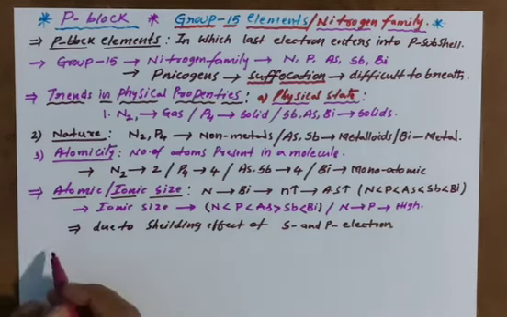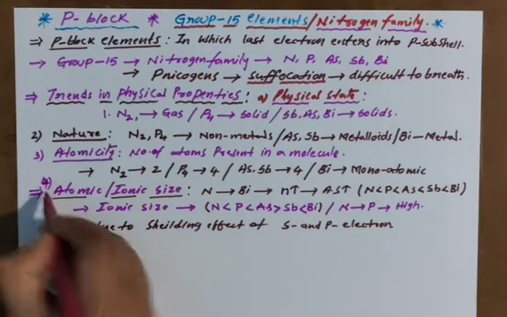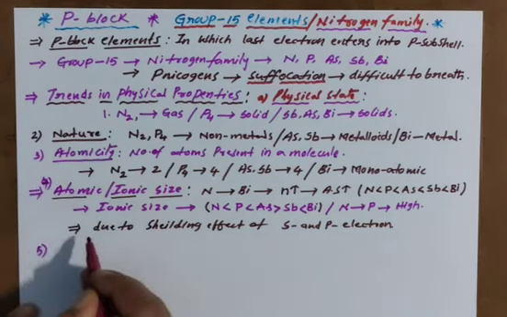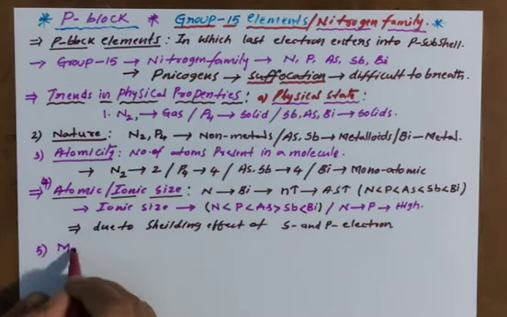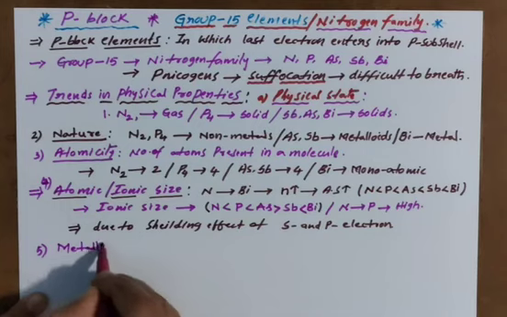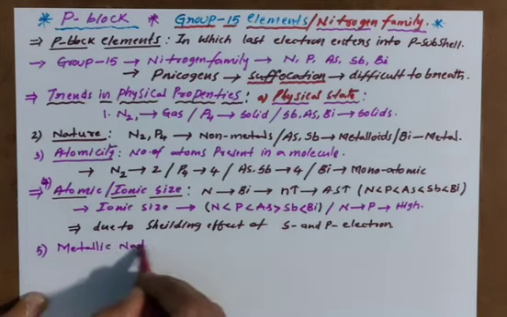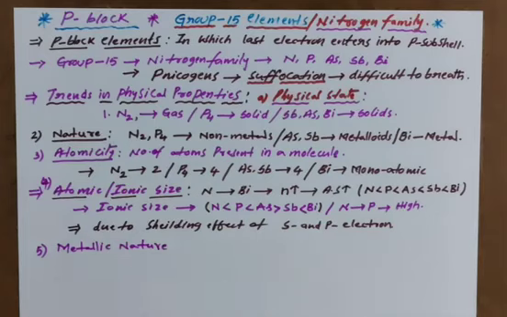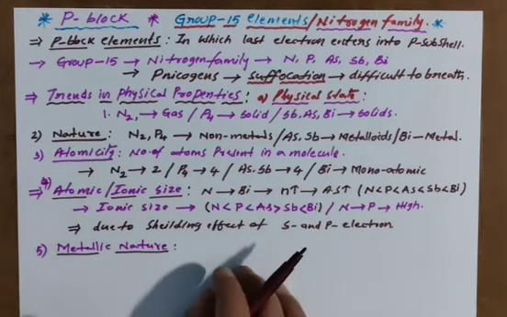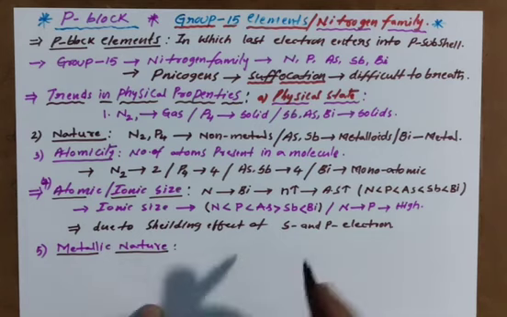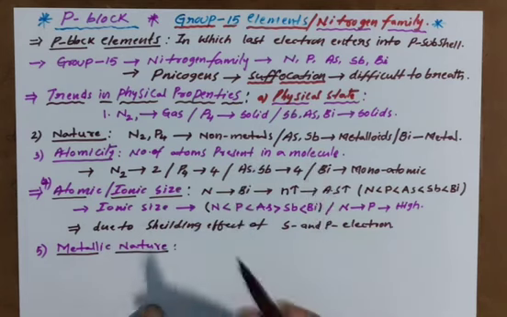This is about atomic size. We discussed four properties. The fifth property I am going to explain here: metallic nature, or metallic character also you can say. Already I have given: nitrogen, phosphorus are non-metals, arsenic, antimony are metalloids, bismuth is a metal.